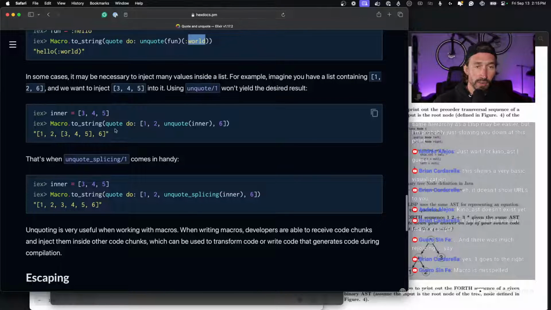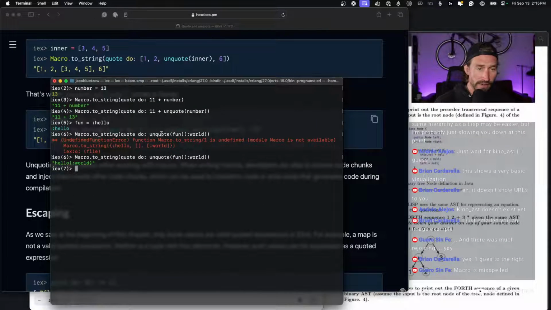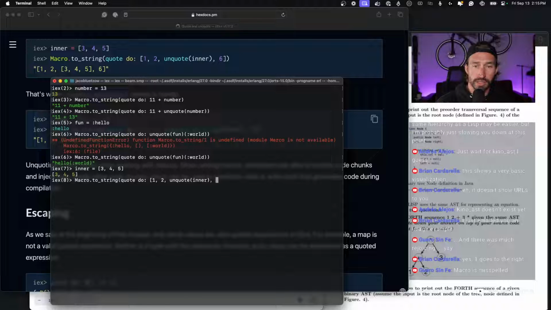All right, so this is a good example. If we have our inner list here, and those values are going to be 3, 4, and 5, then we're going to do our Macro.to_string, and then quote do, and then 1, 2, and then unquote our inner list, and there we go.